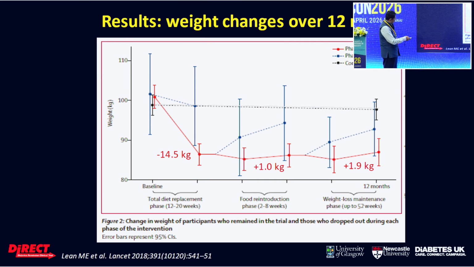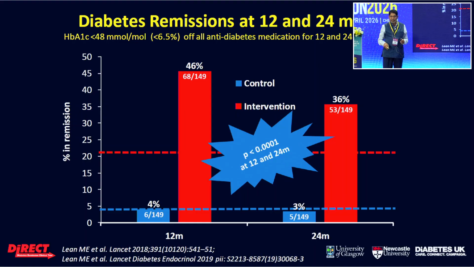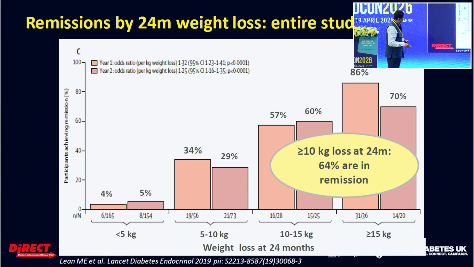If you see here, initial weight loss was 14.5 kilograms, and sustained weight loss was more than 10 kilograms, and then 7.6 kilograms at 24 months. So they achieved 46% remission in the first year, and then with mostly the same patients continuing, it was 36% later on.